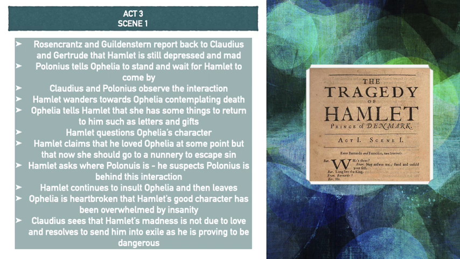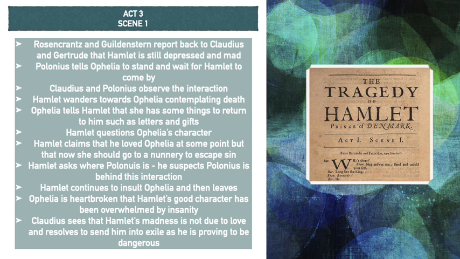Ophelia tells Hamlet that she has some things to return to him, such as letters and gifts that he gave her, and Hamlet really goes on the offensive or on the defensive, and he starts to question her character and her honesty. Hamlet claims that he loved Ophelia once at some point, but that now she should go to a nunnery to escape sin. And he actually mentions this quite a few times. He tells her to take herself to a nunnery to escape from sin.